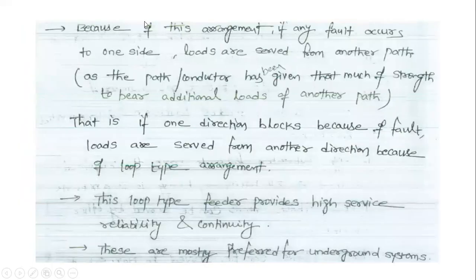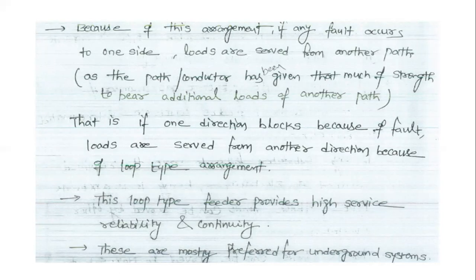Because of this arrangement, if any fault occurs on one side, the loads are served from the other path. In the case of loop type primary feeders, we use loop type disconnecting switches.